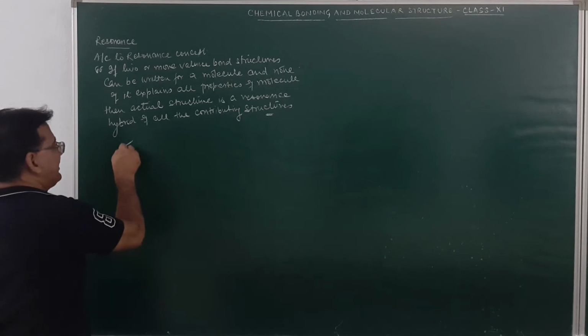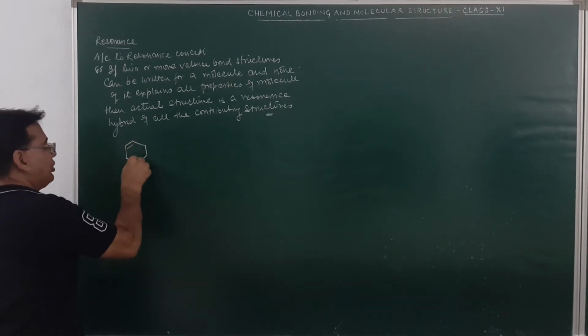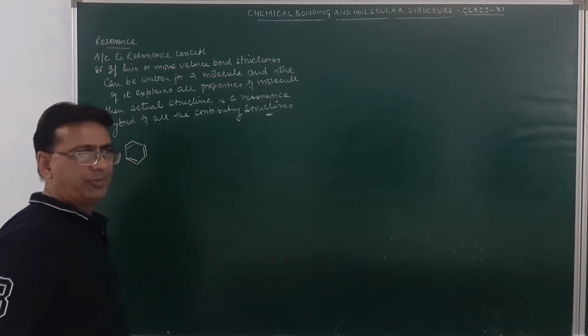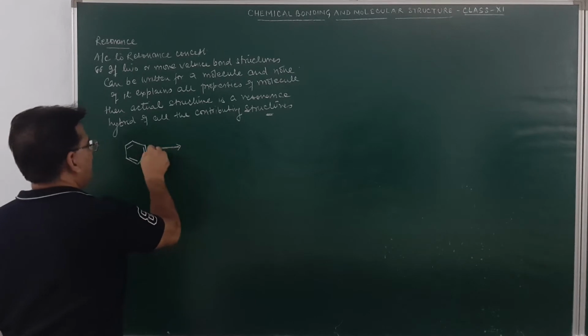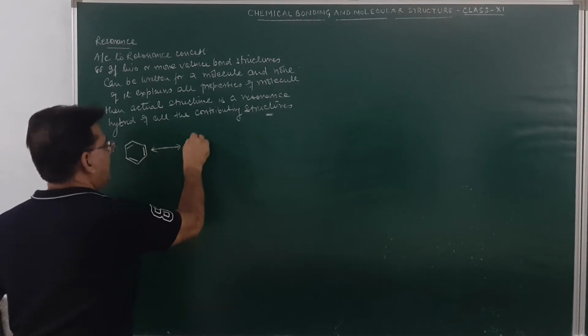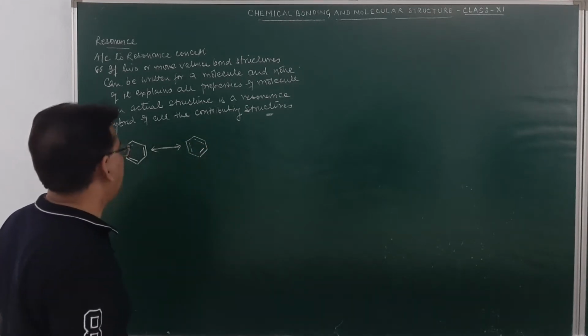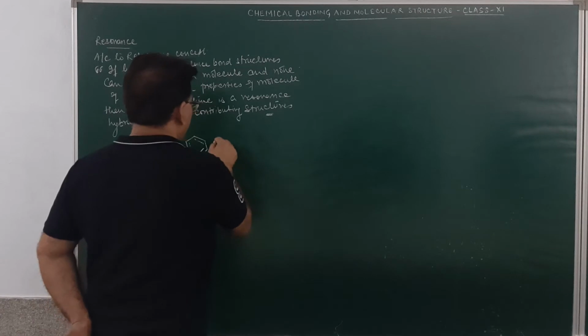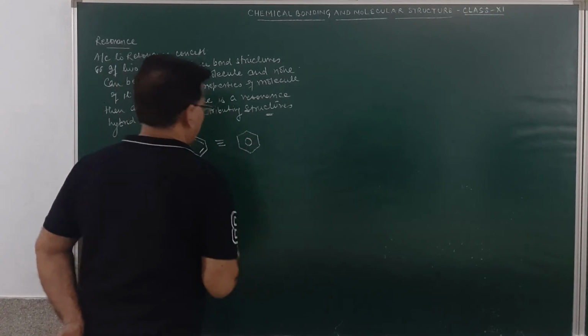As for example, consider the benzene molecule. Now, this structure of benzene explains some of the properties of benzene. We may have another structure of benzene which may explain some more properties of benzene. Just see this one. But neither this nor this benzene explains the entire property of the molecule. So, what we do, we take the hybrid structure which will explain the entire property of the molecule.